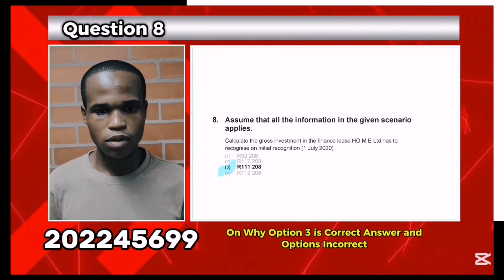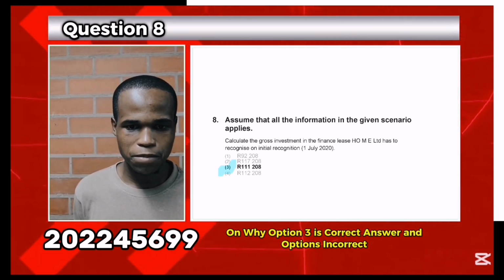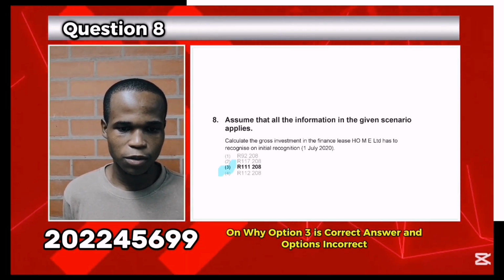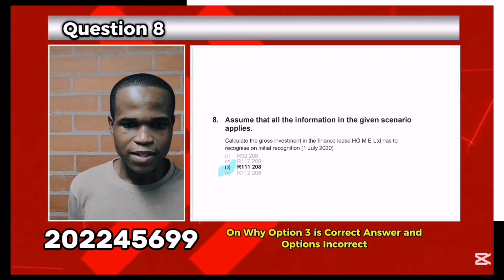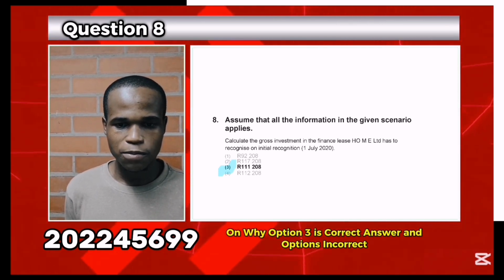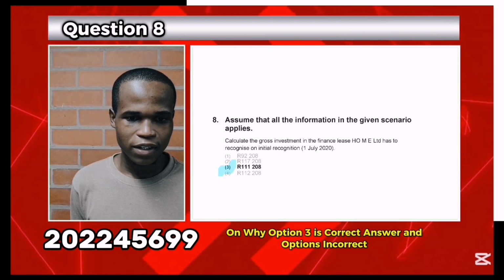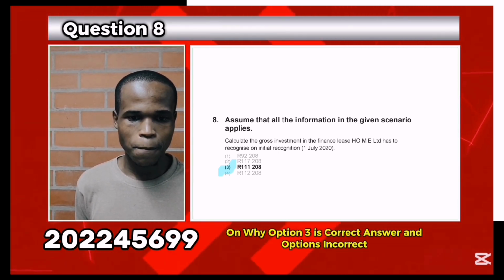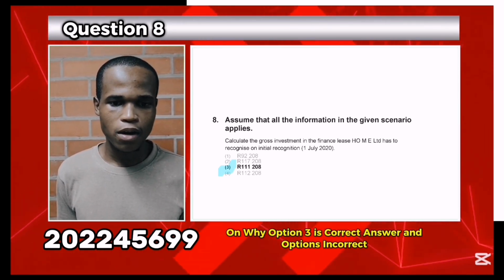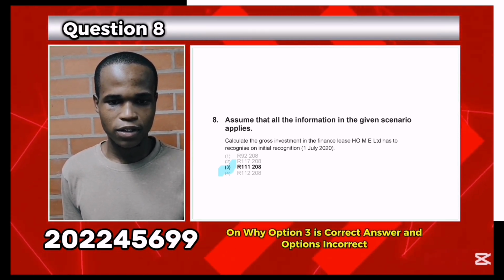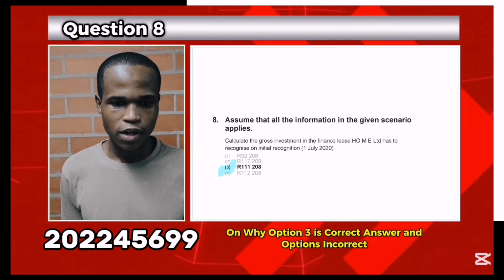Why options 1, 2, and 4 must not be correct based on the calculation? Option 1, 92,208 rand, seems to account for the lease payments without the final payment. Option 2, 117,208 rand, might include additional payments or assumptions not directly supported. Option 4, 112,208 rand, matches the calculation based on lease payments and the final payment.